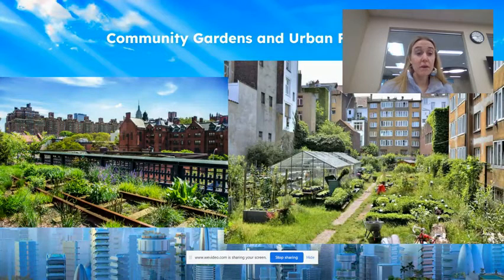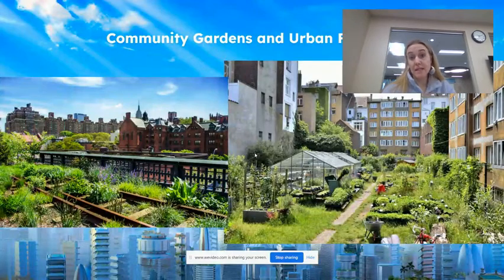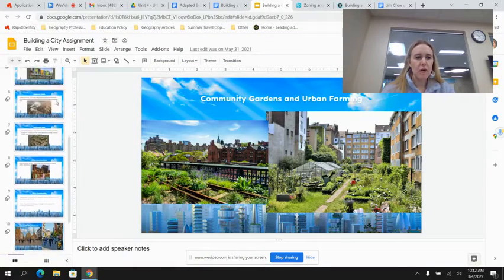And then we have community gardens. So growing your own food, urban farming. Maybe you have a section of your city that is an urban farm or a community garden. The idea there would be that people are growing their own food and having to import less food from other areas, which also cuts down on pollution. It also creates some greenery in the city, which is going to create more oxygen for the city and make the air a little bit cleaner. All right, so that's the last idea. If you want different ideas for urban sustainability, definitely try Googling them.